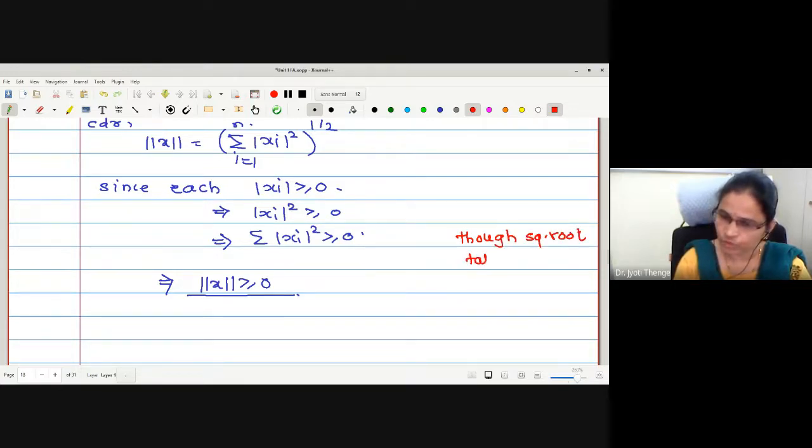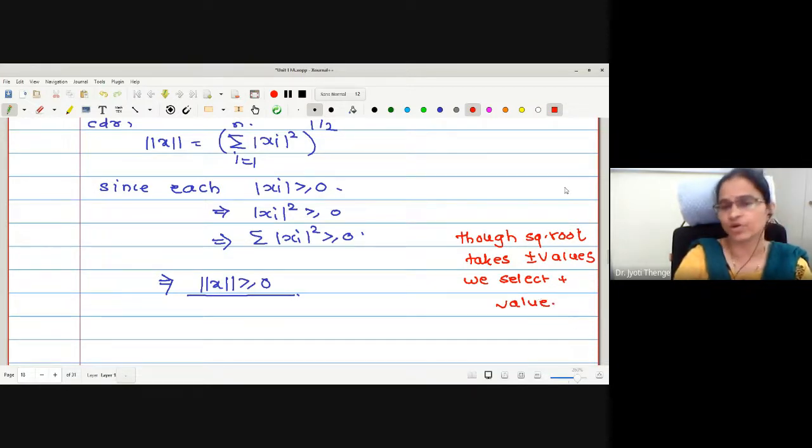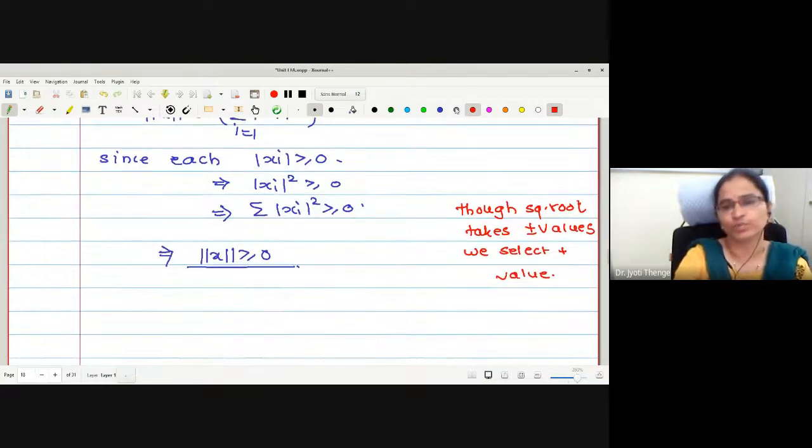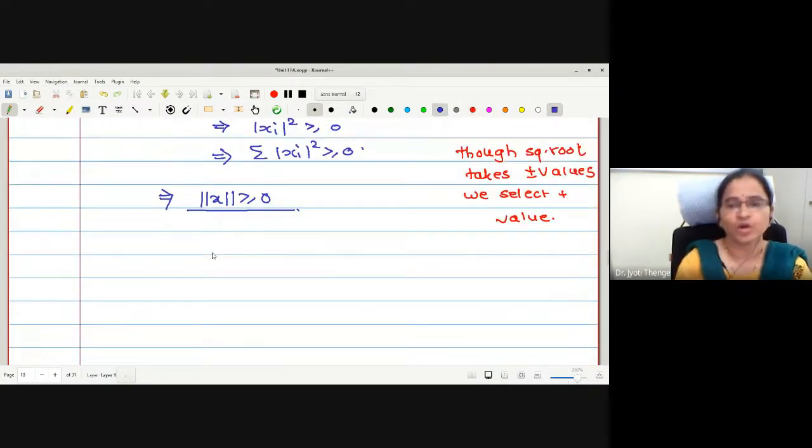Though the square root takes positive and negative values, we select the positive value, no? Why were we selecting the positive value? Because we were not going to count a distance in negative measure, right? Therefore, in order to prove this to be a norm, we were selecting the positive. Both the possibilities are there; we will select the first possibility. In the second point, what to prove?